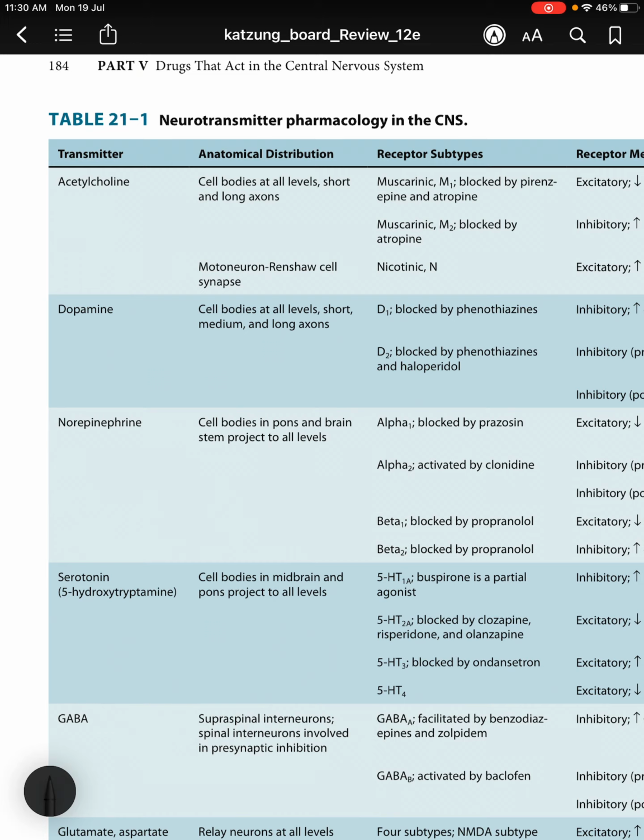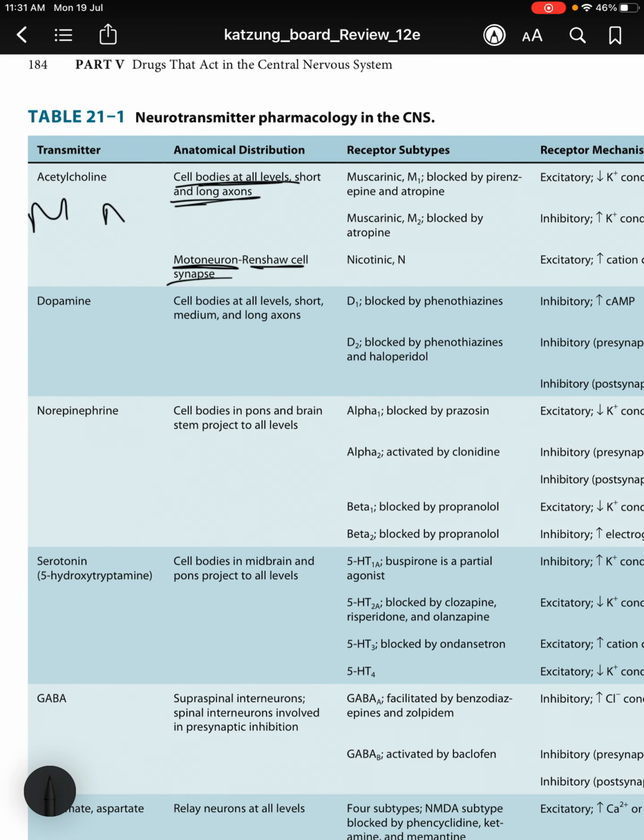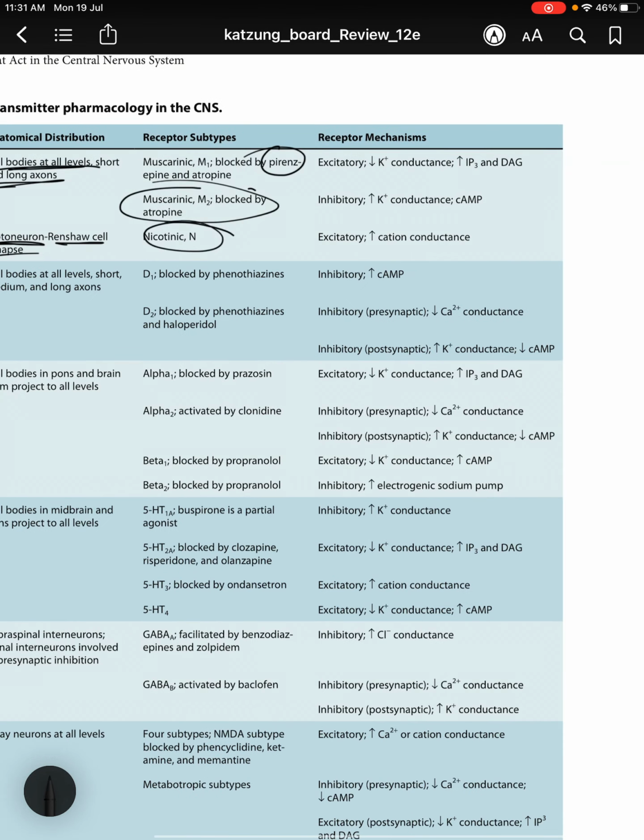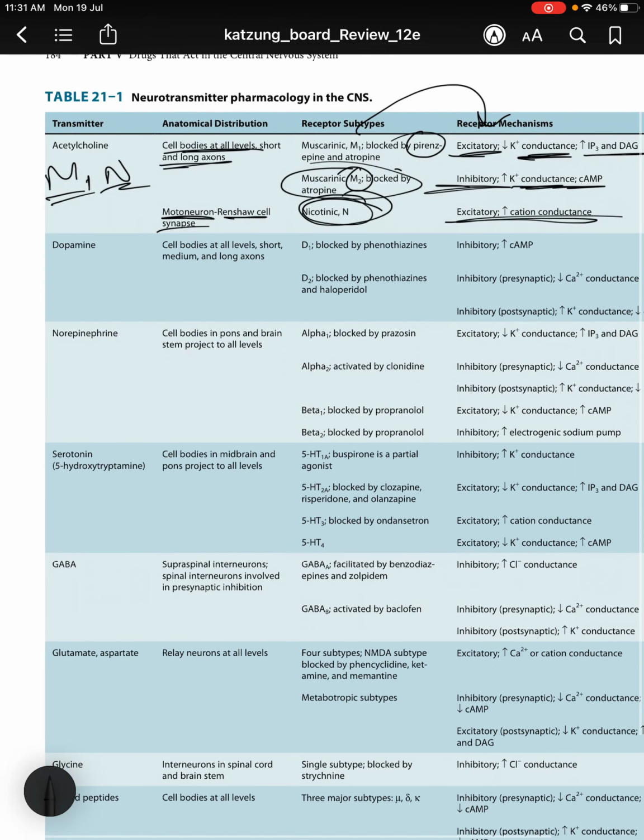So acetylcholine is distributed on cell bodies at all levels, short and long axons, and in the motor neuron Renshaw cell synapse. So M and N receptor subtypes. M is blocked by pirenzepine and atropine, M1 especially. M2 is blocked by atropine, and N is nicotinic. So muscarinic M1 receptors are excitatory. They decrease K plus conductance and increase IP3 and DAG. M2 are inhibitory, so they increase K plus conductance and decrease cyclic AMP. Nicotinic are excitatory and increase cation conductance.